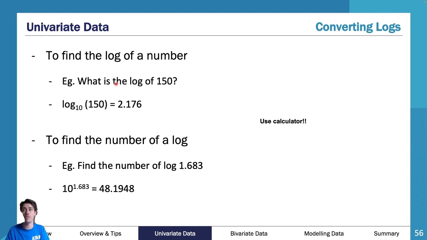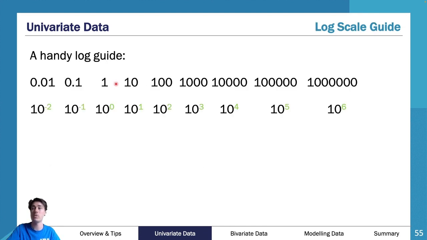Now, always use your calculator to calculate your log value. So if I want to find a log value, I've been given the raw data, and I say, all right, I've been given 150 as my raw data. I go log 10 of 150. You'll be able to find this in your calculator. There is a log in your keyboards for your Casio ClassPad, or if you're on your TI-Nspire, there's a shift shortcut to one of the buttons, and you'll get your log 10, and then it will give you brackets, and you just have to put the number in the brackets and press enter, and you get your answer. So as you can see here, your log 10 of 150 is 2.1, which if I go back, makes sense. It's between 2 and 3.